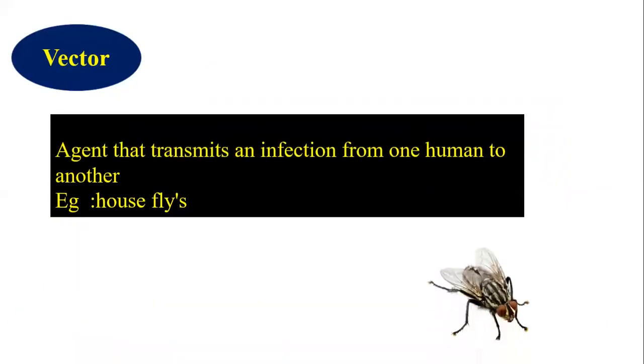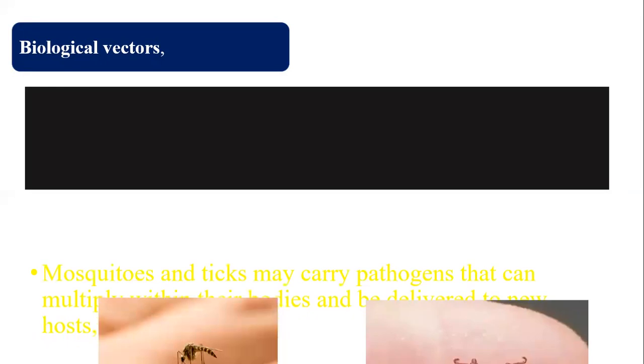Next, what is the meaning of vector? A vector is an agent that transmits an infection from one human to another. So it is transmitting the infection from one to another with the help of one agent that is named as vector. Here houseflies are acting as vectors. The next is biological vector, under the types of vector.